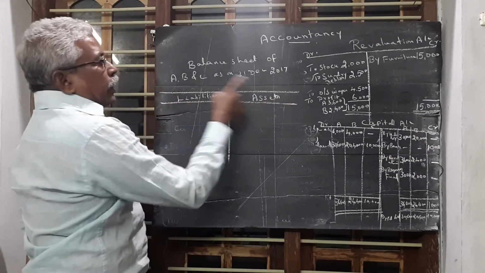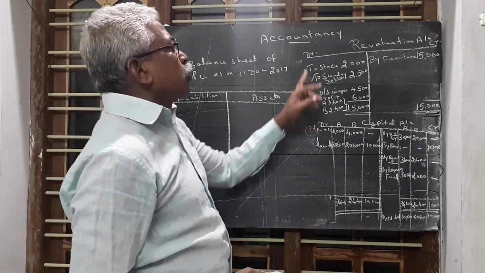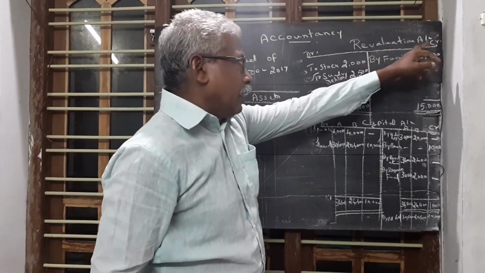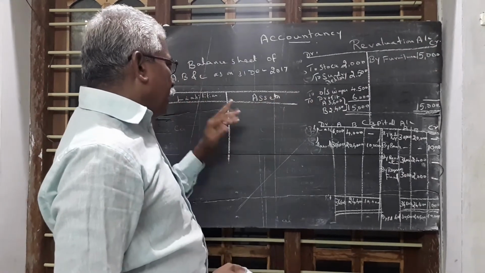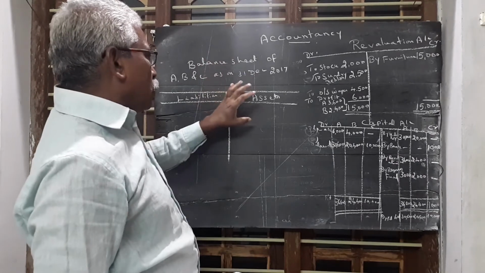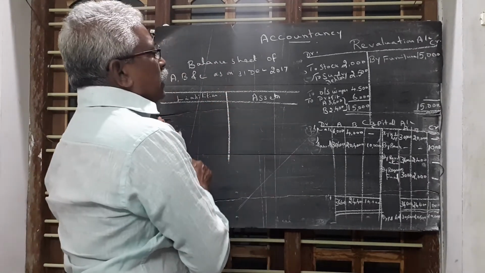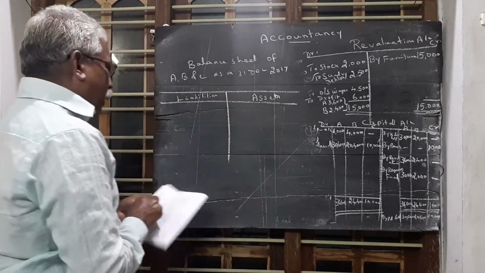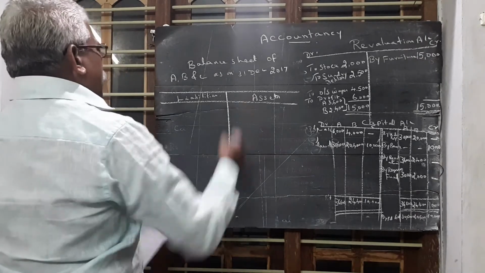Here there is no debit and credit. In an account, only the debit side and credit side are shown. In the balance sheet, there is no debit and credit. It is an asset side and liability side. It is a statement. So this side is the asset side, this side is the liability side. Then write all the information one by one.